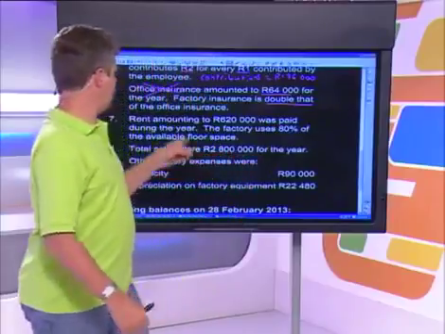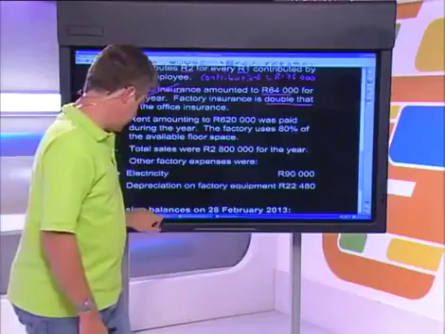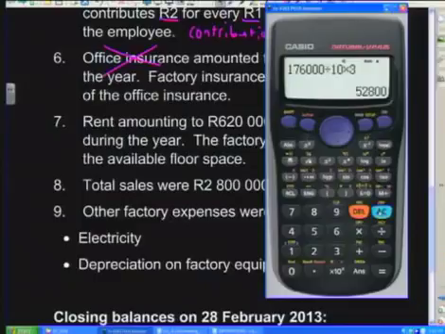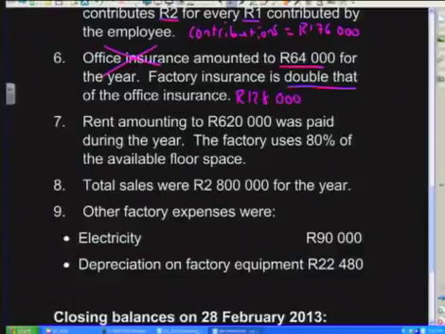In our ledger accounts, we're only interested in the factory insurance, so what we should do is double the amount. That's quite easy, just multiply it by 2. So it's 64,000 times 2. So we know that our office insurance is 128,000. Sorry, our factory insurance is 128,000 because it is double that of our office insurance.